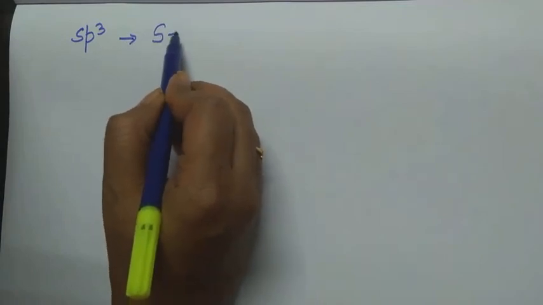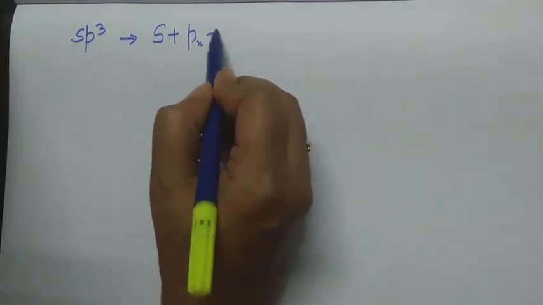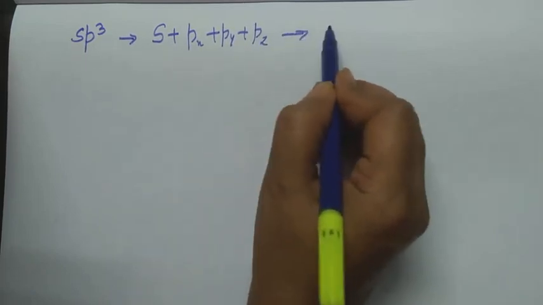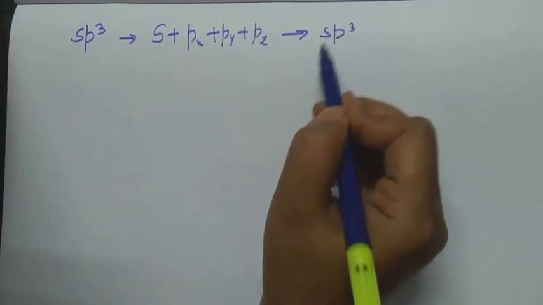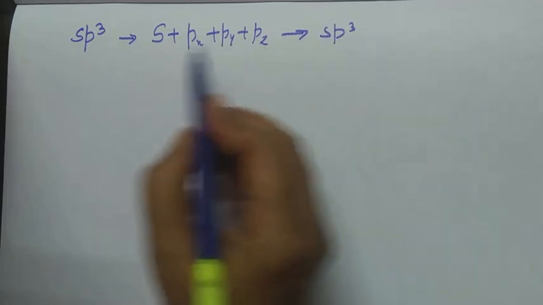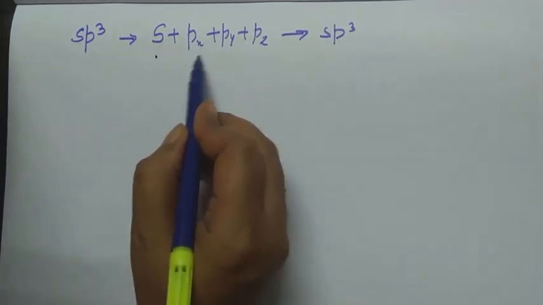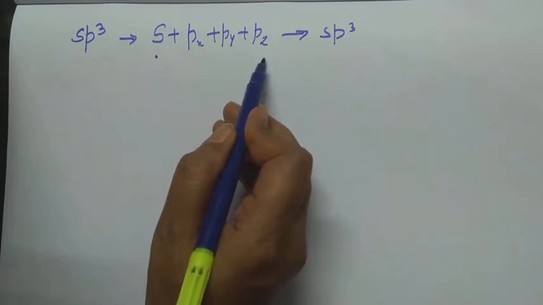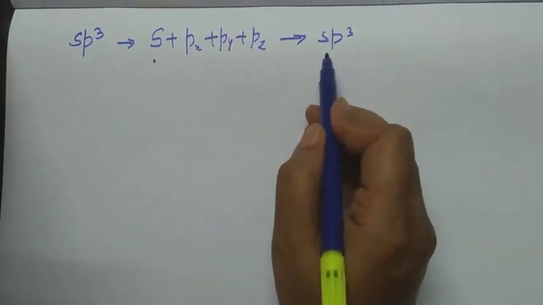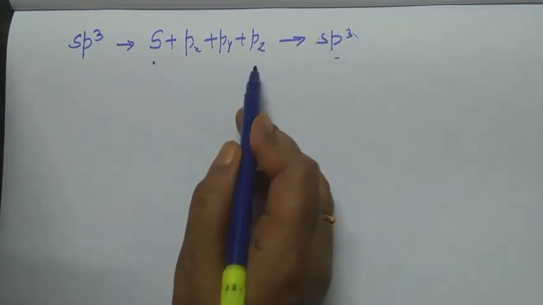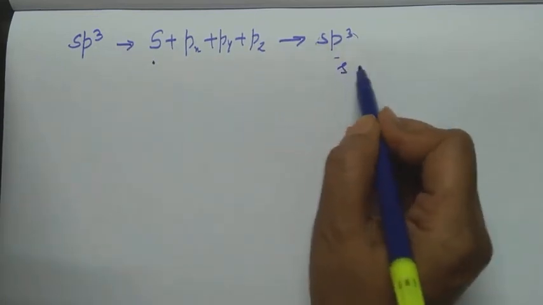Here you are going to mix an s orbital with px, py and pz orbitals to give sp3 hybrid orbitals having the same kind of energy. The energy of the s orbital is different from px, py and pz. But the energy of the hybrid orbitals obtained after mixing these is the same.